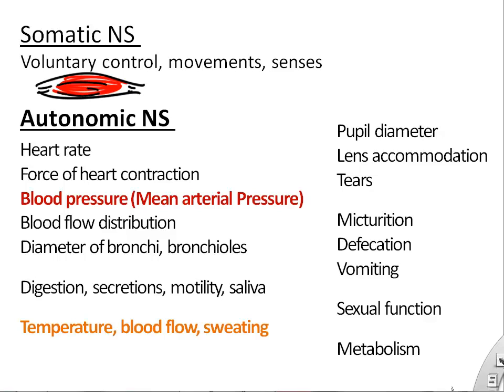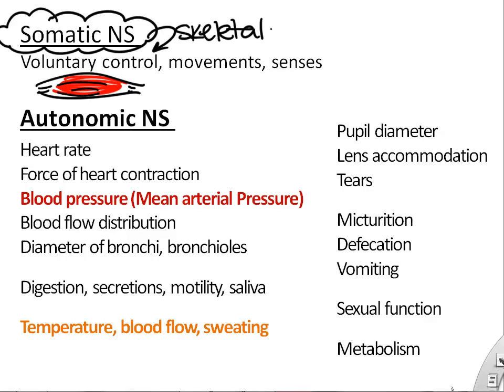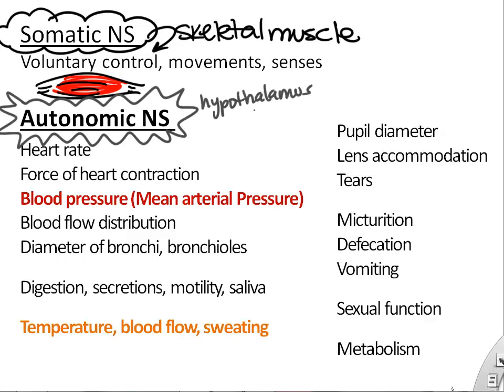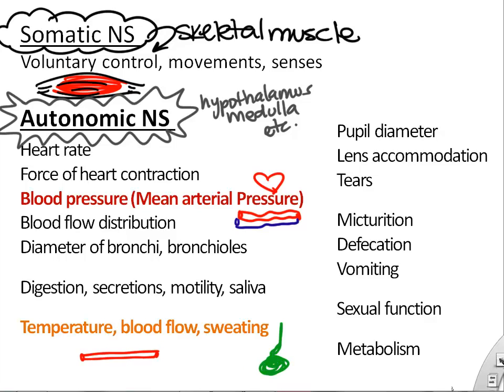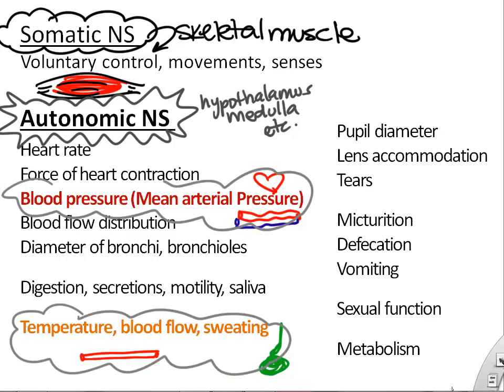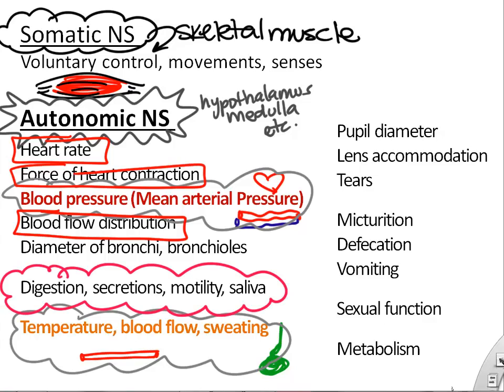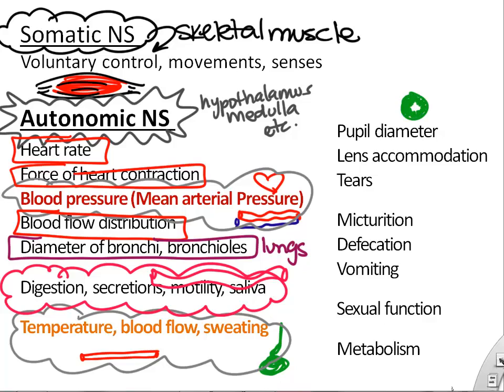So some things that the somatic nervous system controls, basically skeletal muscle. I mean, that's the control of the somatic nervous system, your voluntary control. What about the autonomic nervous system? Well, we mentioned blood pressure and we mentioned temperature as variables that our autonomic nervous system controls through the heart and blood vessels and sweat glands. What about other things? Well, blood flow distribution and heart rate and force of contraction of the heart we just mentioned, but also digestive activity, secretion, saliva, motility, things that you might not think about, like the airways in your lungs, going to and from your lungs.